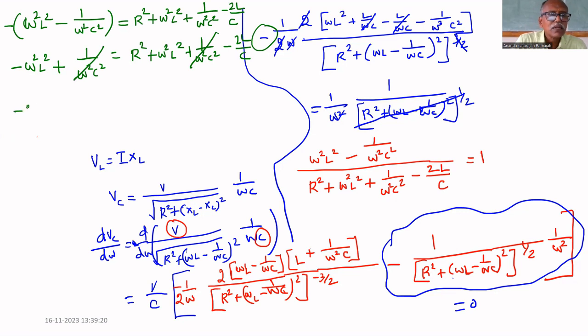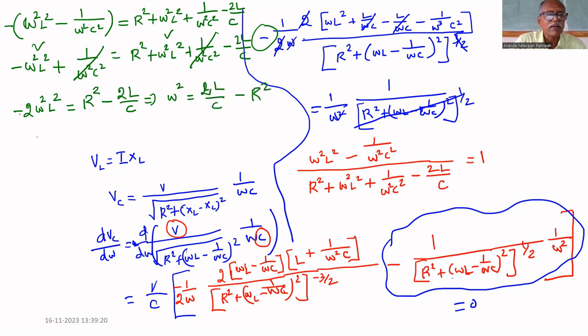So minus 2 omega square L square. If you bring this to the left hand side, you will get minus 2 omega square L square equal to R square minus 2L by C. This implies omega square equal to 2L by C minus R square. I brought this, multiply on both sides by minus, and 2L square divided by 2L square. That is equal to, 2 getting cancelled. Therefore, L by C, L also getting cancelled.